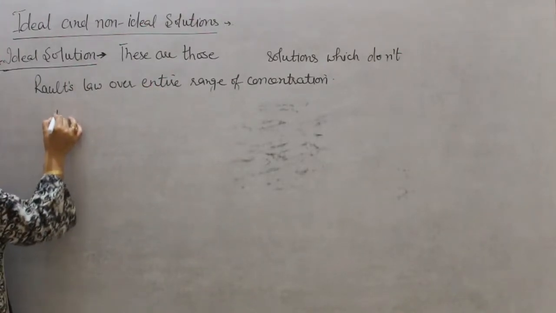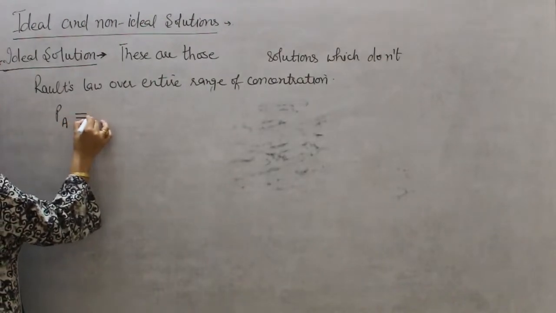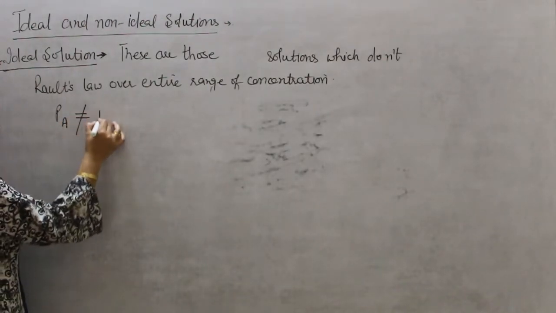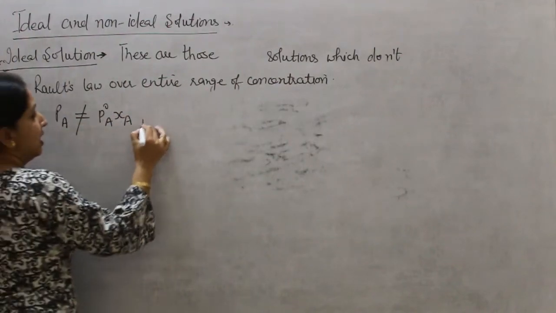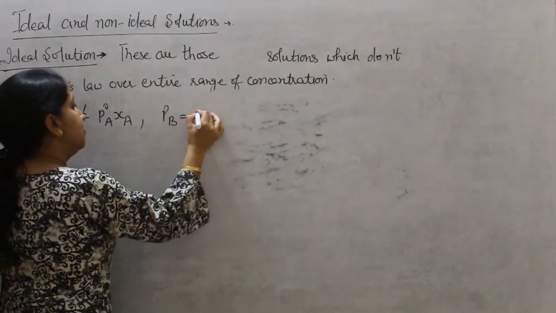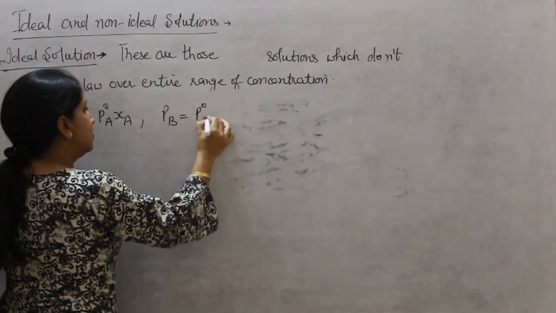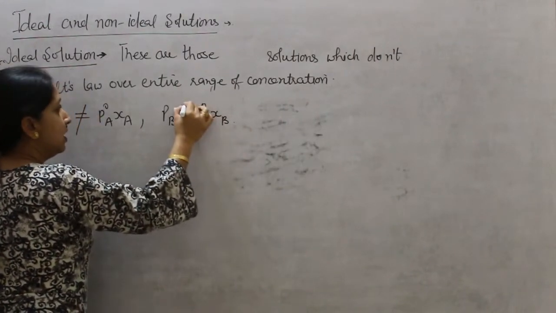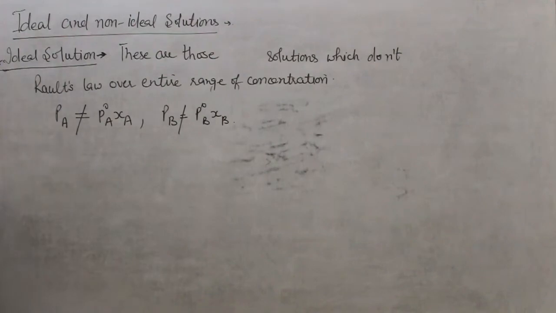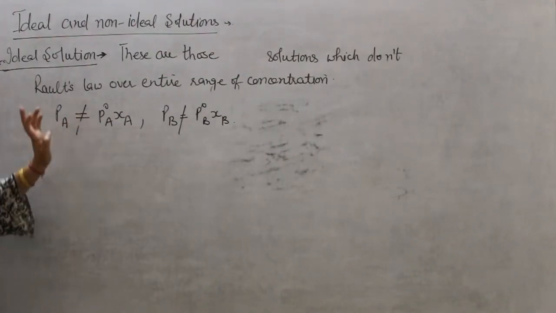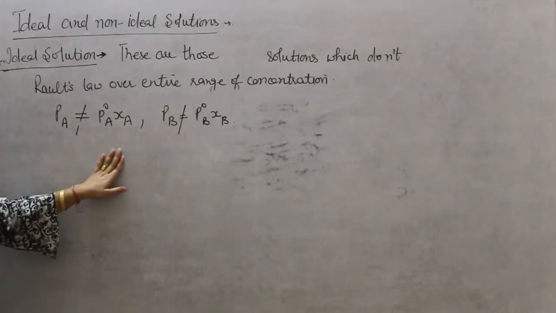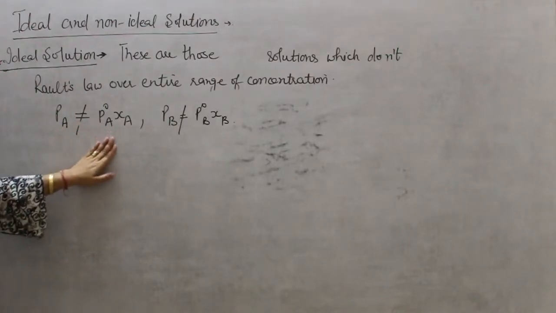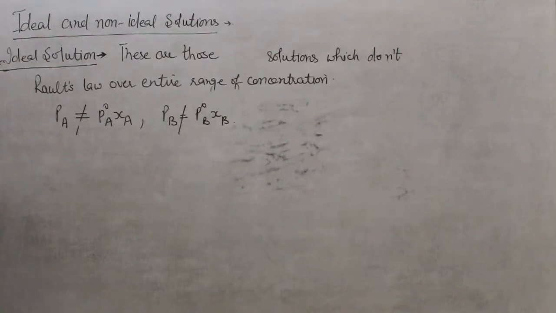Means for these type of solutions, PA will not be equal to P naught A into XA, and PB will not be equal to P naught B into XB. It can be more or it can be less than this value, but cannot be equal to this value. So these type of solutions are known as non-ideal solutions.